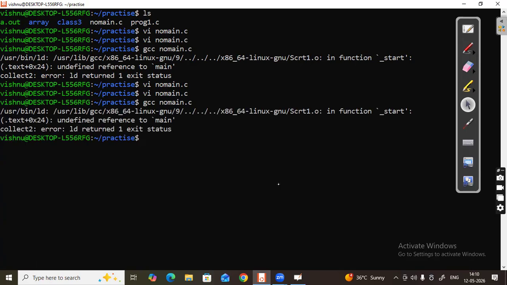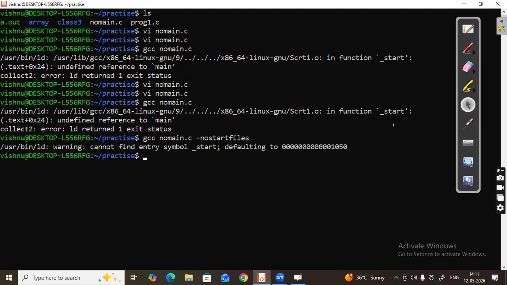See the error clearly here. What is the error? In function start, undefined reference to main, because startup is calling the main function, but it is not getting the main function definition because you didn't write the main function. So what do you have to do? You have to inform the linker: gcc space no main.c, and the option is hyphen no start files.